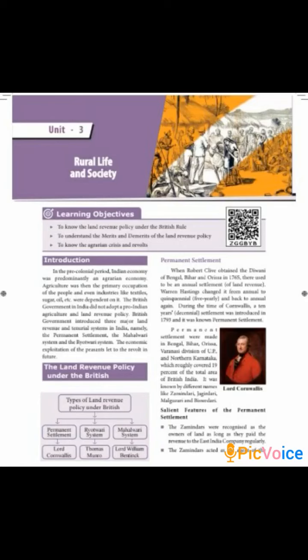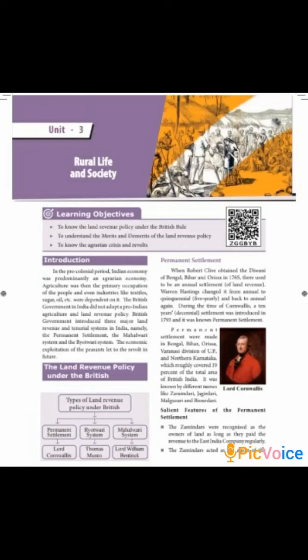Following him came Warren Hastings, and Warren Hastings changed this annual settlement into quinquennial, that is, a 5-year settlement. So he changed it from annual to quinquennial. Robert Clive gave a yearly settlement, and Warren Hastings changed it so that land revenue needed to be paid only once in 5 years. He brought in a new role.